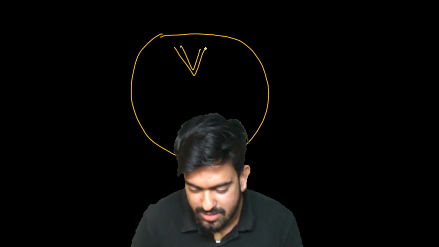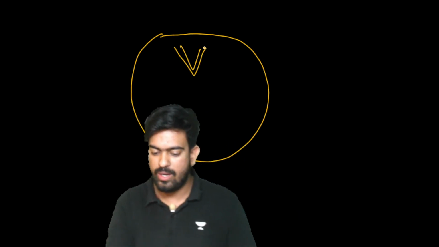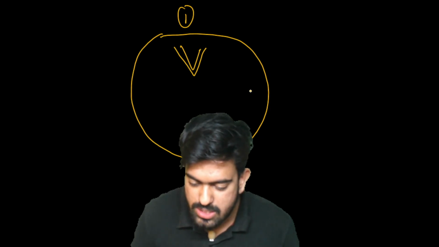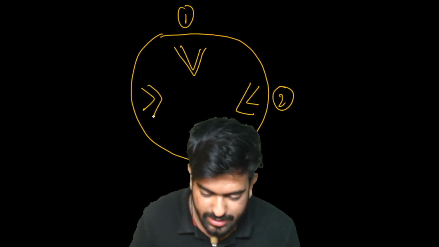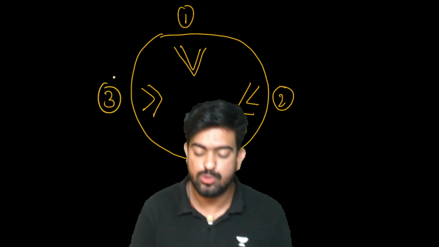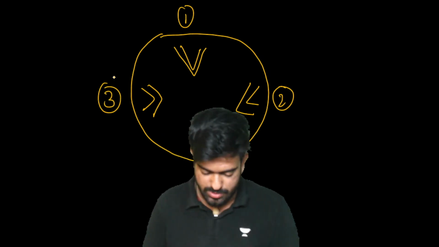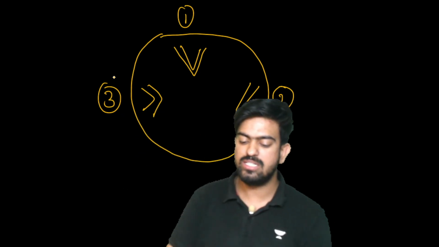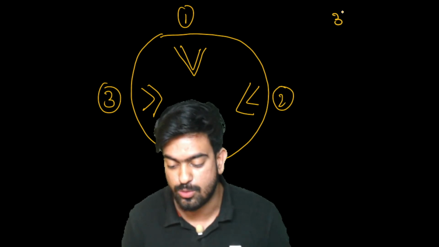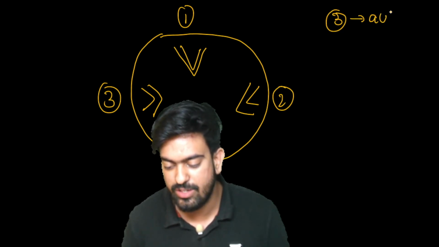So let's come back here and let's make this structure. So this one chromosome, this is the second chromosome, and this one is the third chromosome, right? So we have 3 chromosomes, and these 3 chromosomes are autosomes. These are the 3 autosomes.